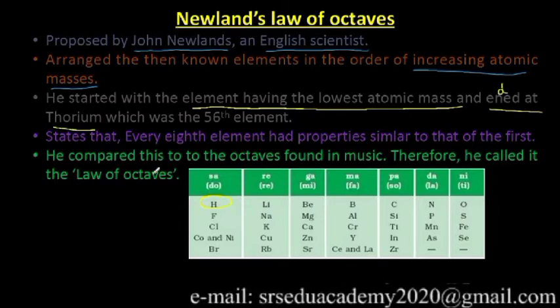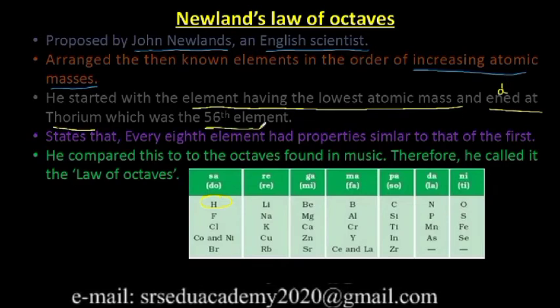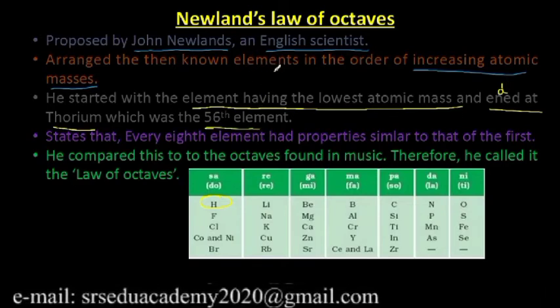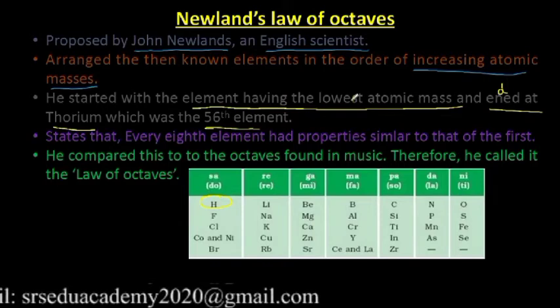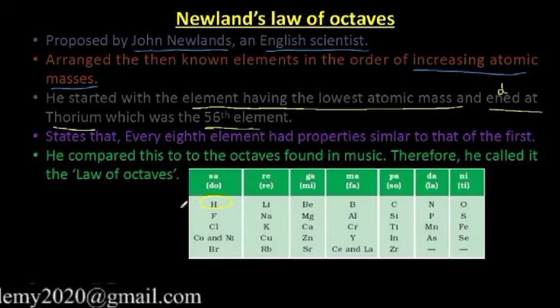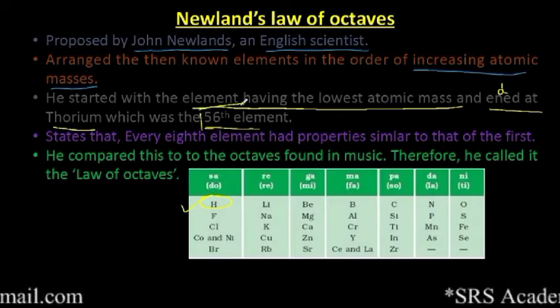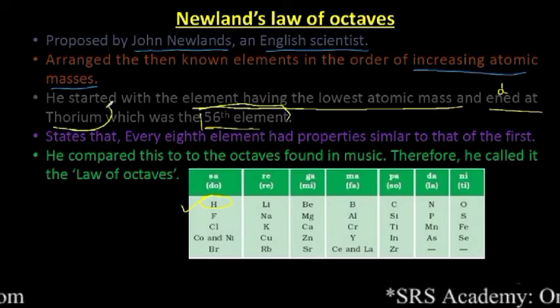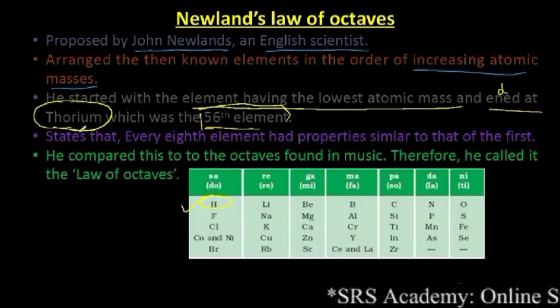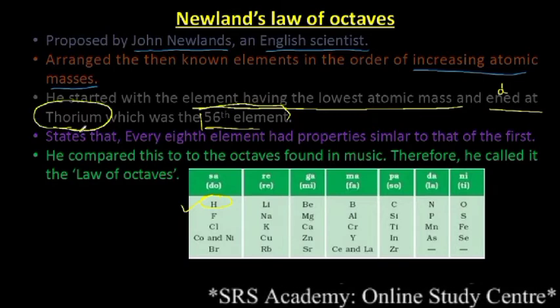What? He ended at thorium, which was the 56th element. So when Newlands made his table, the first element was hydrogen and the last element was the 56th element, that is thorium. Clear? They may ask you this in the exam: which is the 56th element when Newlands made his table?